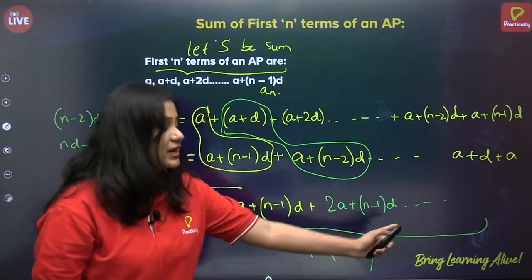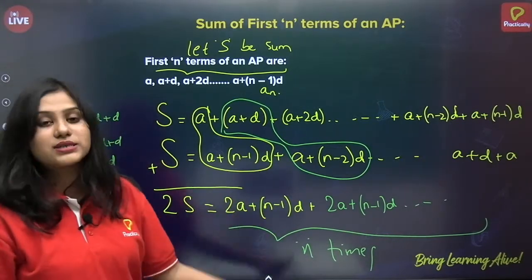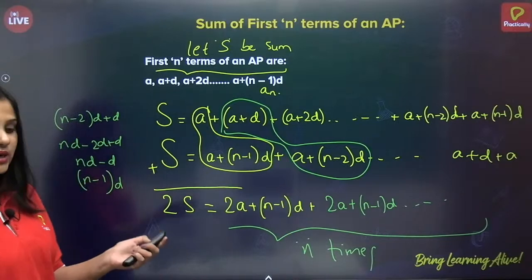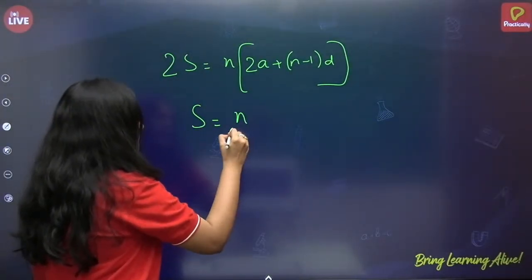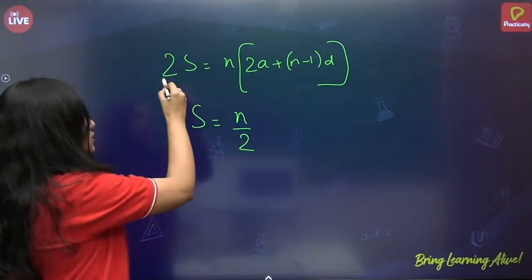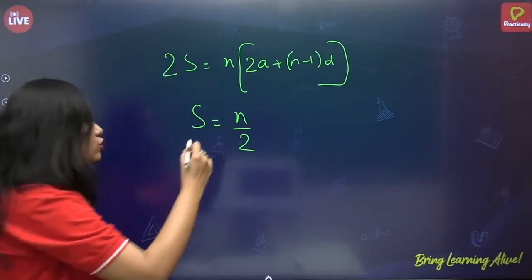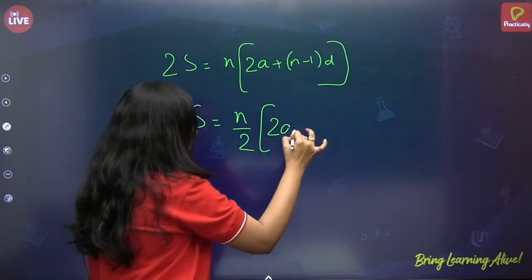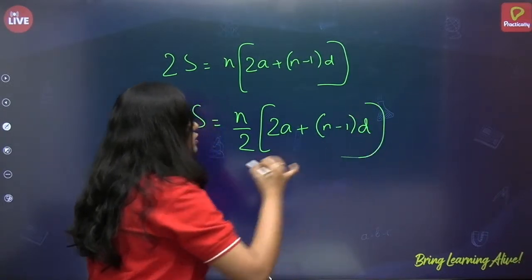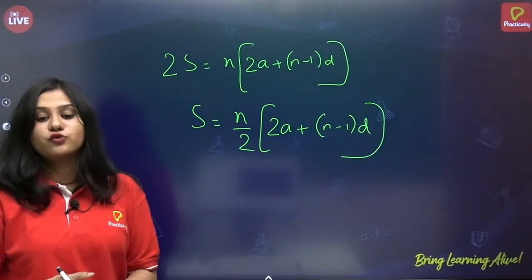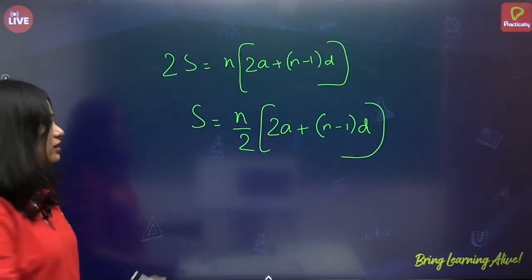Since these are repeating n times, I have just written n into 2a plus n minus 1 into d. Now, S is equal to n by 2 of 2a plus n minus 1 into d, as I have just transposed the 2 over here. So, this is the formula to find the sum of first n terms of an AP.